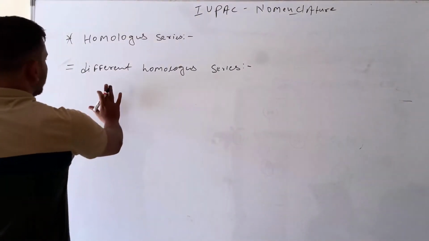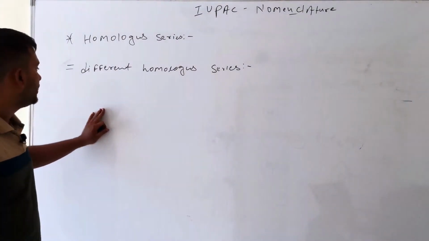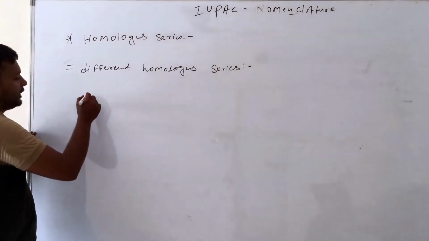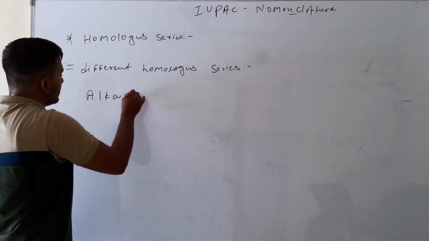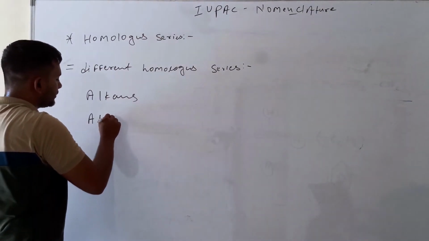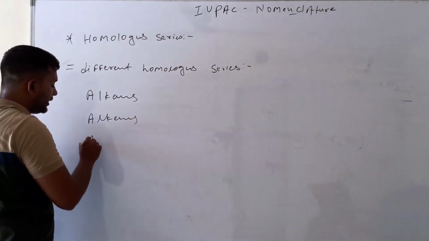So we have different homologous series. For example, first we write alkanes, second is alkenes, and third is alkynes.